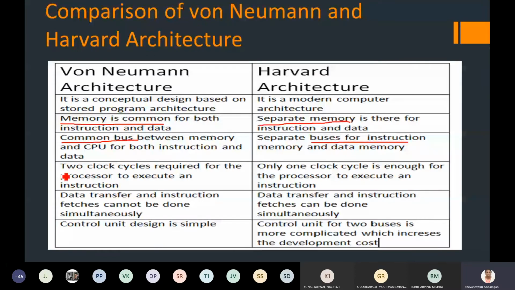In von Neumann, 2 clock cycles are required to execute an instruction, because it has to fetch the data and then do the next decode operation. Everything has to be done sequentially. So it needs 2 clock cycles, but here, since it is parallel, it requires only 1 clock cycle for executing an instruction. Okay, so it is simple.